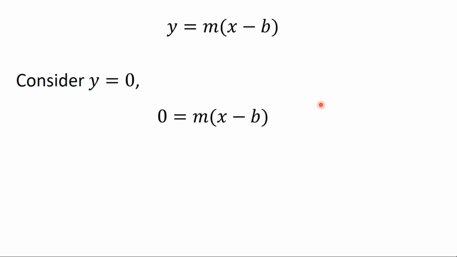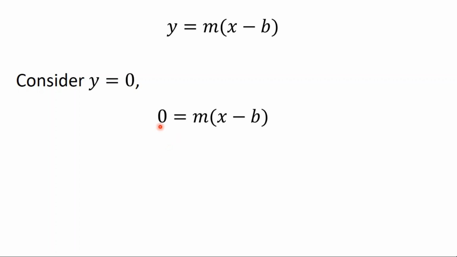That just has to be true. Because if we've got something times something equals 0, well, the only way to get 0 from multiplication is if one of the numbers is 0.